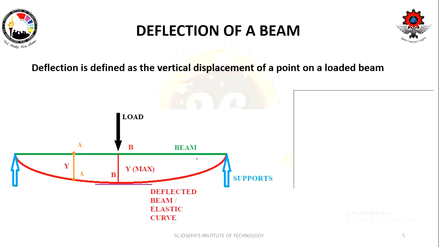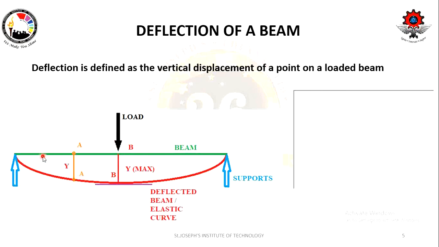I hope you understood the slope, right? Deflection of the beam, right? Deflection is defined as the vertical displacement of a point on a loaded beam. In that case, slope is an angle, deflection is the vertical displacement. It is a vertical displacement of a point on a loaded beam.